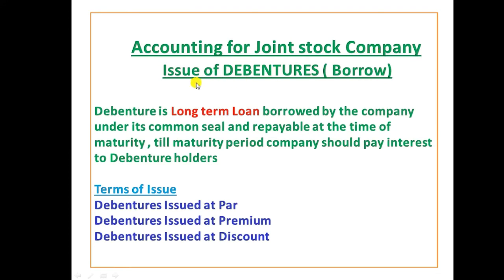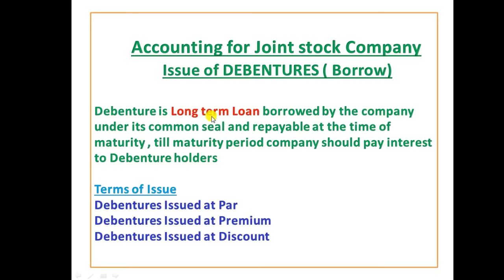Under this we are going to discuss issue of debentures. Debenture means it is a borrowing. Let's see a little detail. A debenture is a long-term loan borrowed by the company under its common seal and repayable at the time of maturity. Till the maturity period, the company should pay interest to the debenture holder. So debenture is a type of loan issued by the joint stock company.